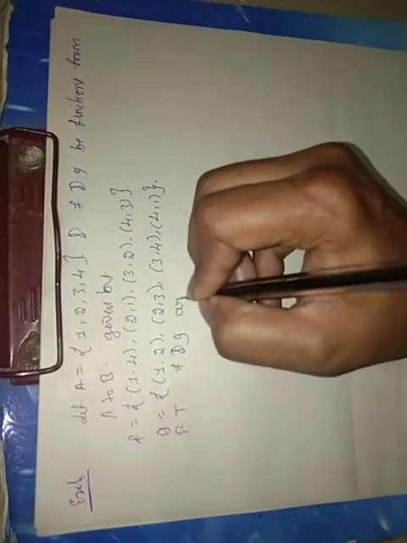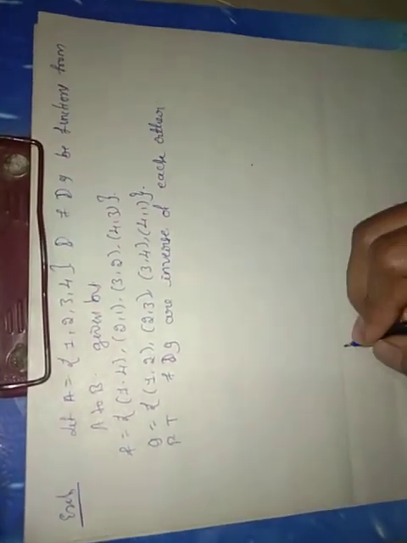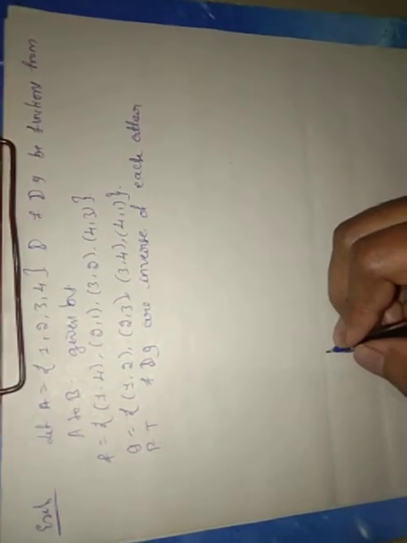Prove that f and g are inverse of each other. Now come to the solution here.